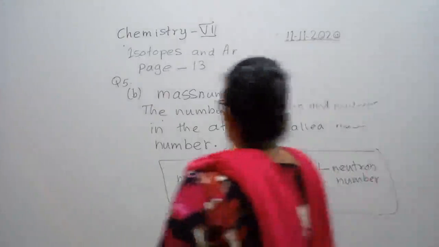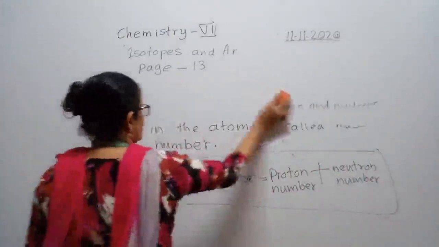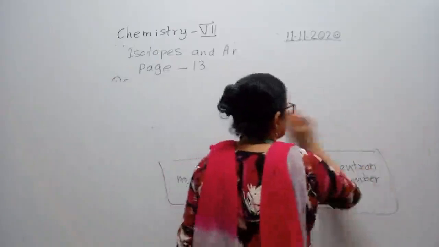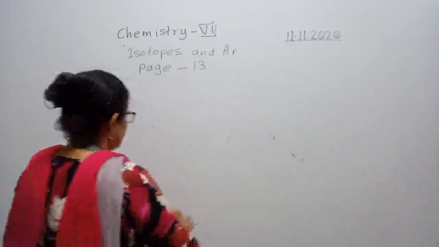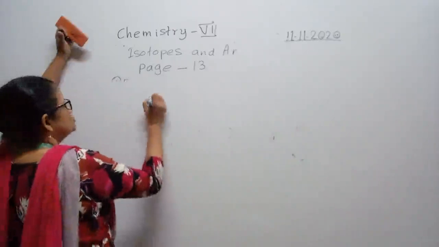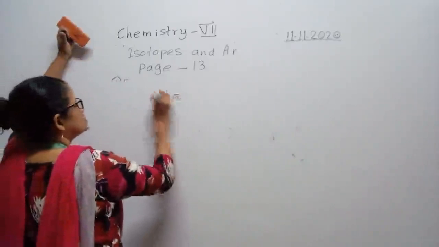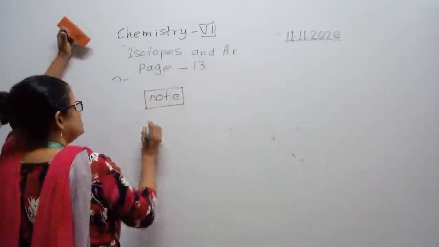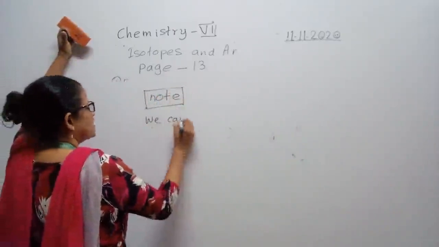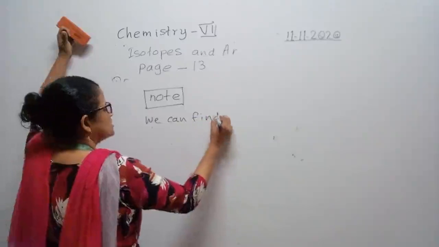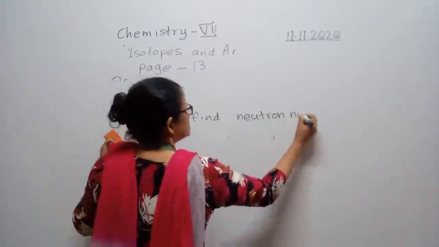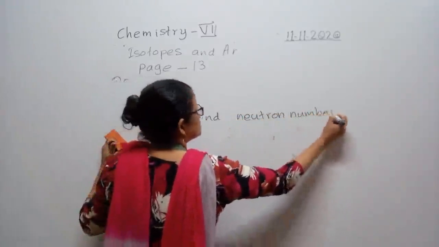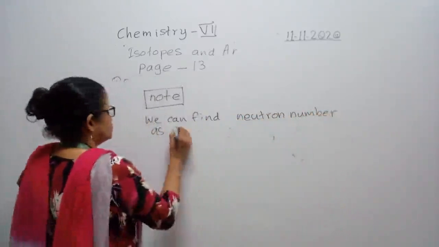Now write this as a small note, not for this answer. Before going to question 6, you should note this special note. We can find neutron number as follows.